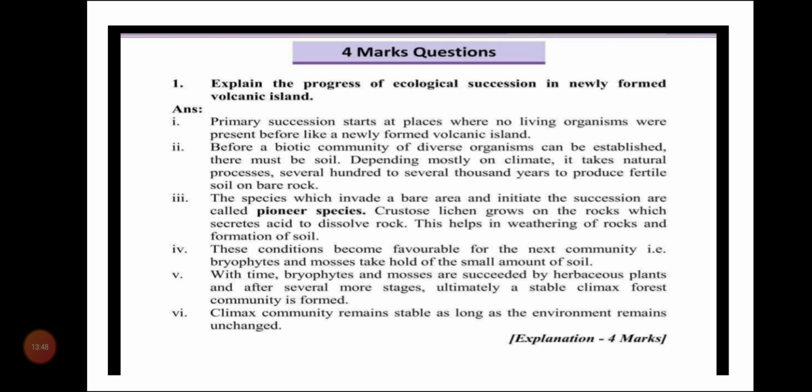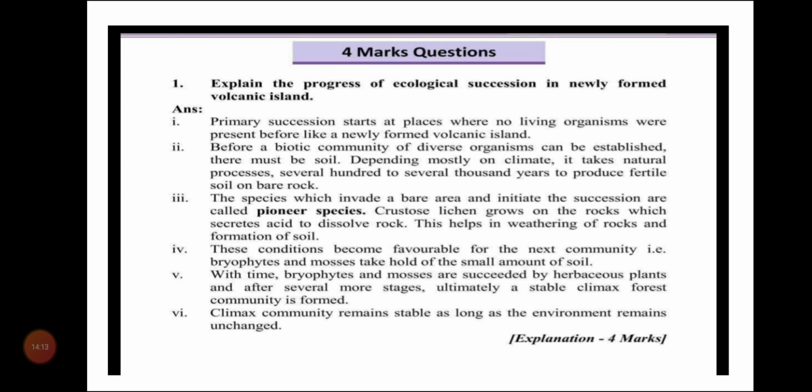Succession in a newly formed volcanic island. You have to write this answer: primary succession starts at a place where no living organisms were present before, like a newly formed volcanic island. Before a biotic community of diverse organisms can be established, there must be soil.